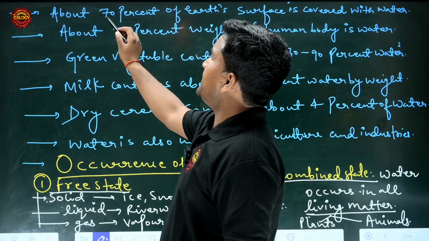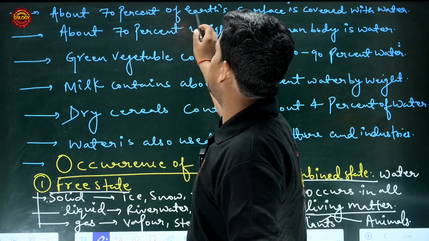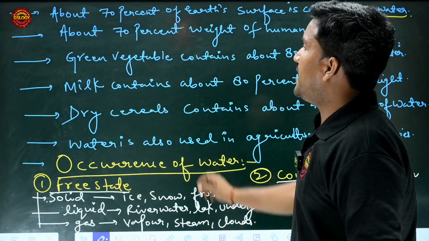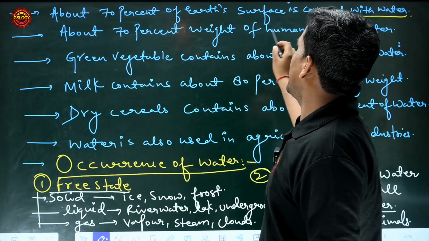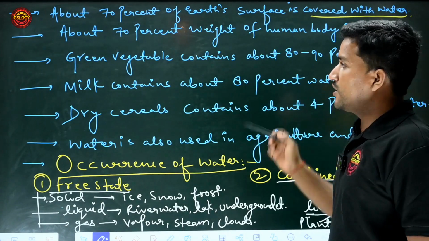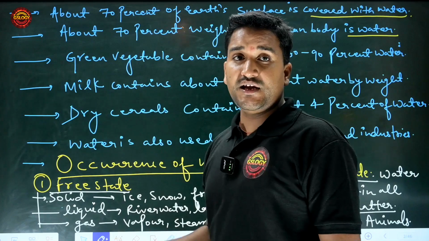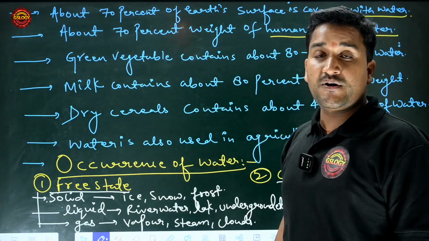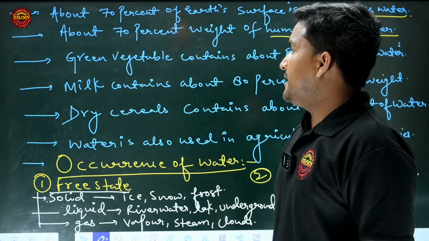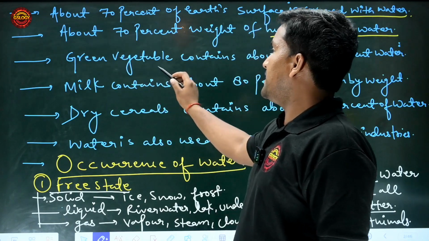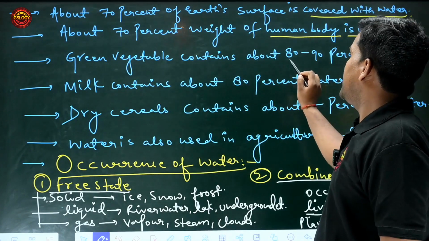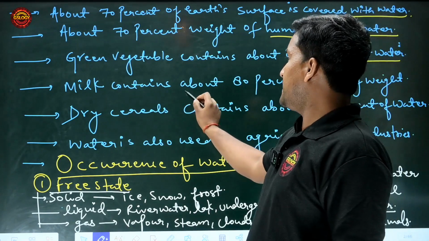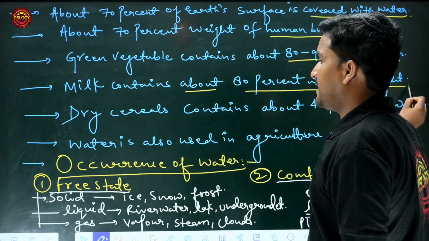About 70% of Earth's surface is covered with water, and about 70% of the weight of the human body is water. Green vegetables contain about 80 to 90% water, and milk contains about 80% water by weight.